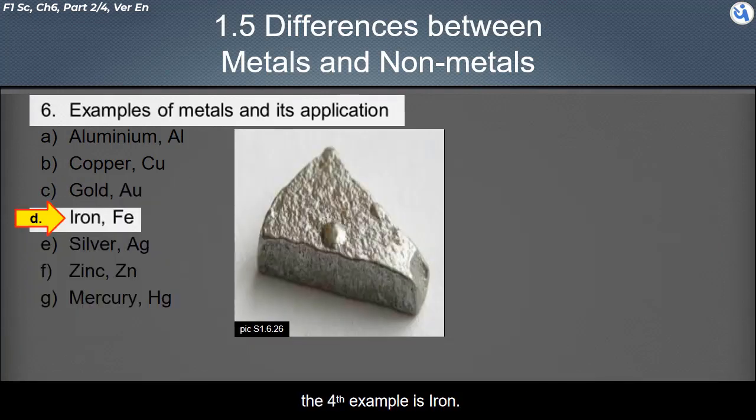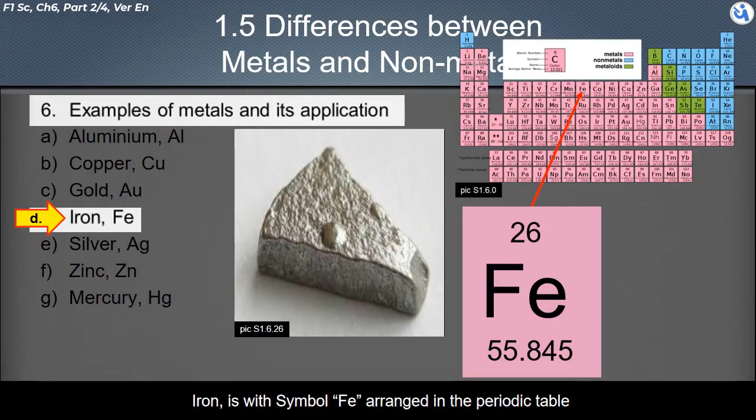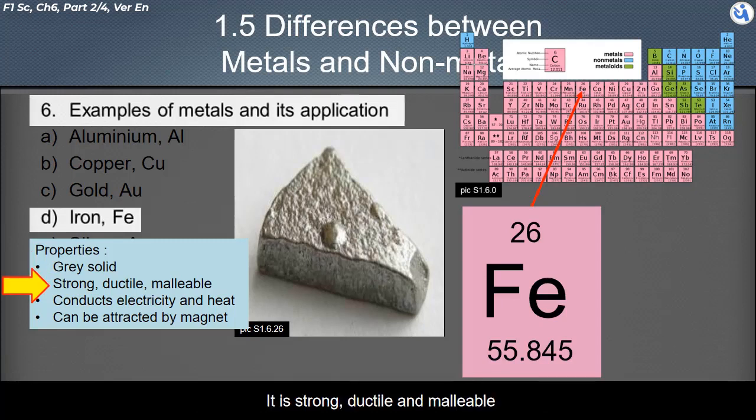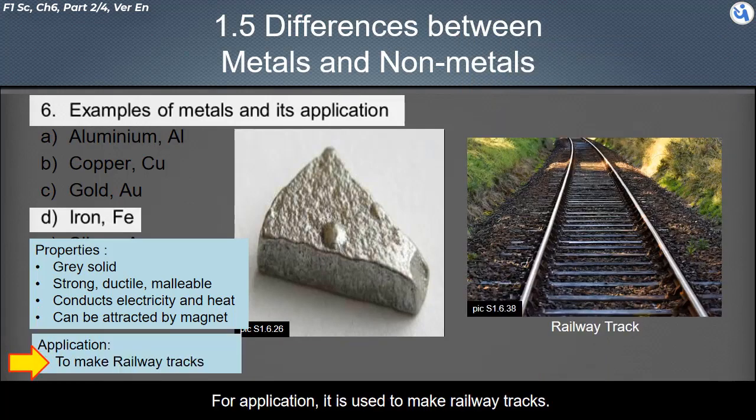The fourth example is iron. Iron is with symbol Fe, arranged in the periodic table. Iron is a gray solid. It is strong, ductile, and malleable. It conducts electricity and heat. It can be attracted by magnet. For application, it is used to make railway tracks.